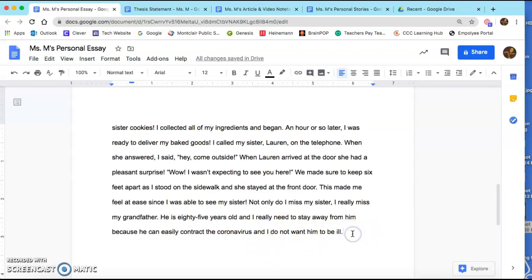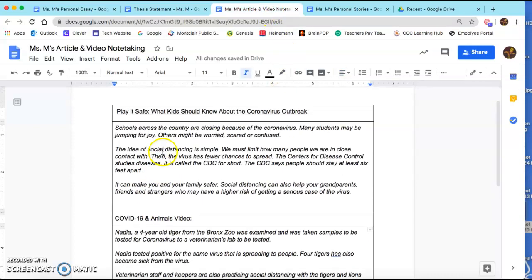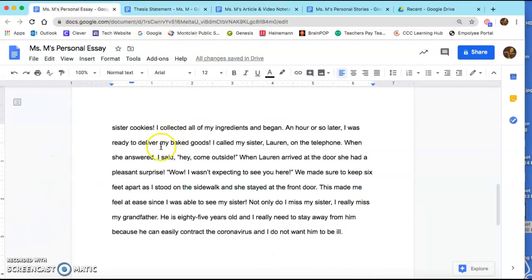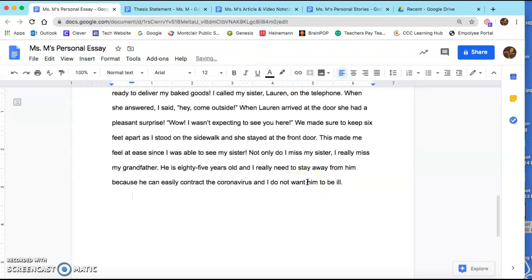And I thought about the note-taking I did from last week's work, and during this article, I copied down, it can make you and your family safer. Social distancing can also help your grandparents, friends, and strangers who may have a higher risk of getting a serious case of the virus. So what I'm going to do is I'm going to highlight all of this, I'm going to copy it, and before I write that, I'm going to paste it over here. I'm just going to press enter. And I'm going to paste it because I'm going to use that.